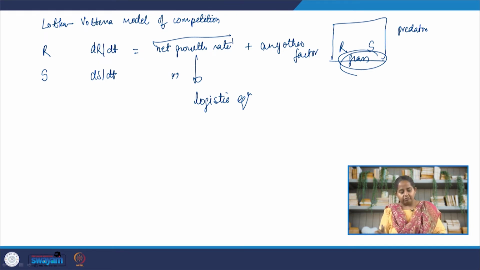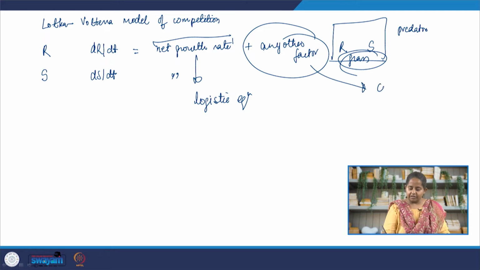Now, when it comes to any other factor that is influencing the rate at which rabbits and sheep multiply, clearly we are talking about modeling the competition between two species. Any other factor that is affecting their growth rate for both rabbits and sheep would be competition. So, the any other factor here is competition. So, we are going to model the competition. So, let us first write the model for net growth rate based on the logistic equation.